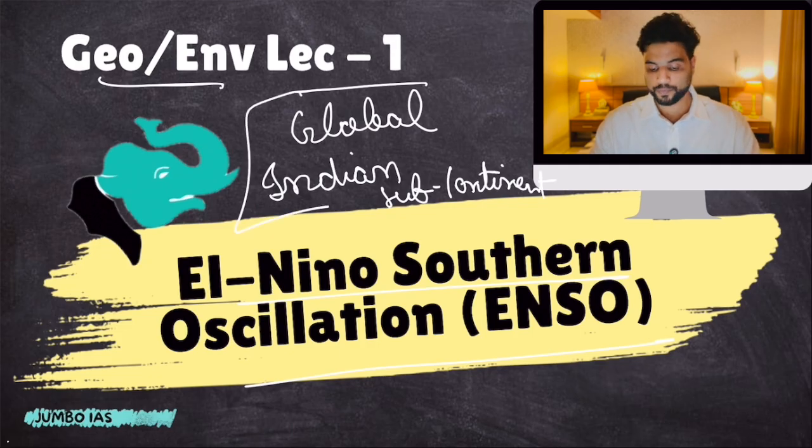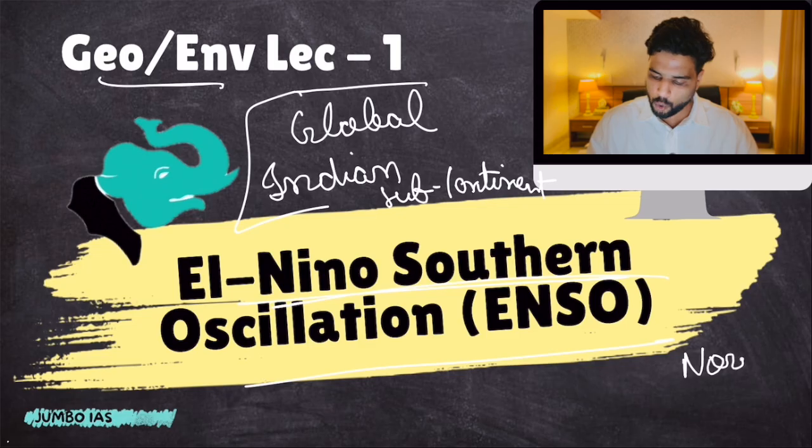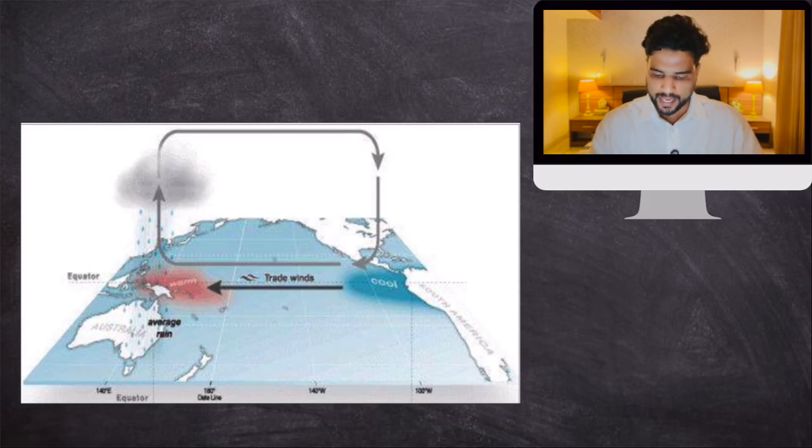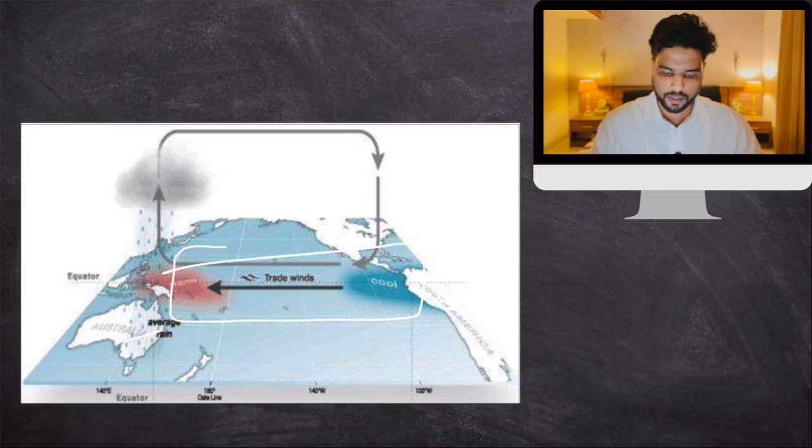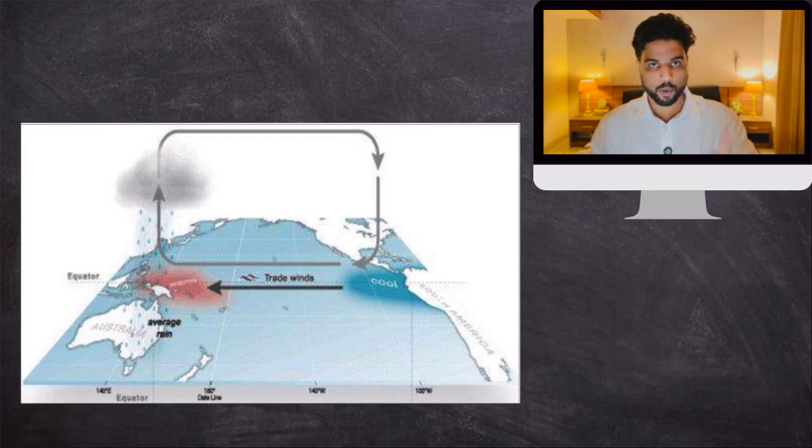Now, to understand El Nino Southern Oscillation, you have to understand a certain background with respect to the Pacific Ocean. We are going to focus on the equatorial Pacific Ocean, the equatorial region. You need to understand certain things about it, and then we'll get to El Nino Southern Oscillation, because only then will you understand. Under normal conditions, when there is no El Nino or La Nina, this is the situation. As you can see, this is Australia, this is South America, and this is the equatorial Pacific Ocean.